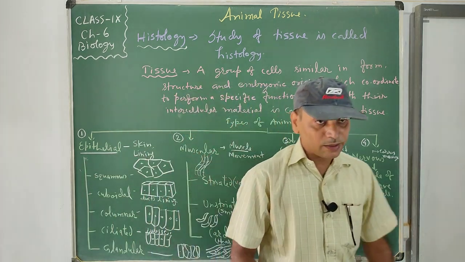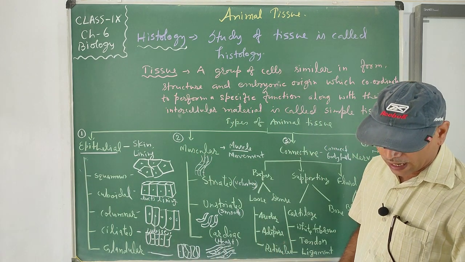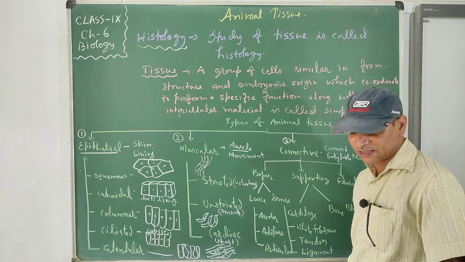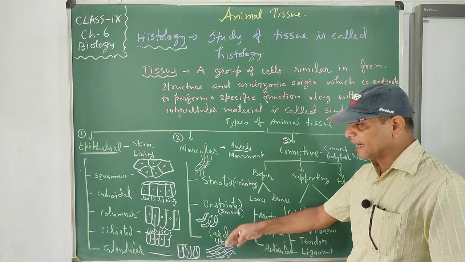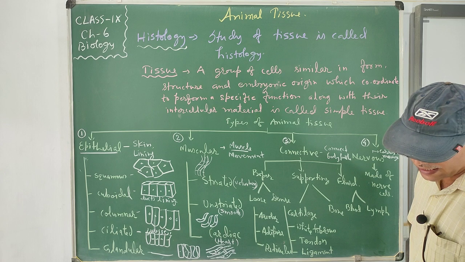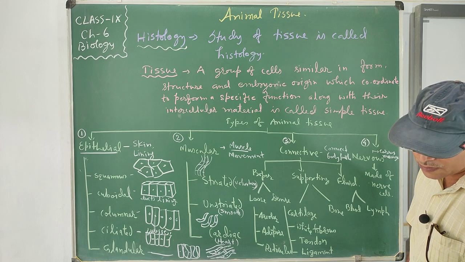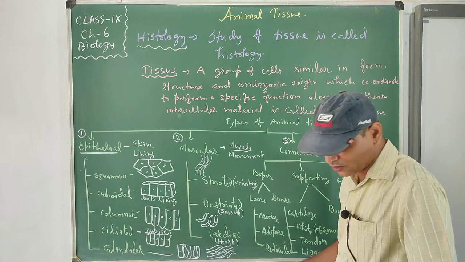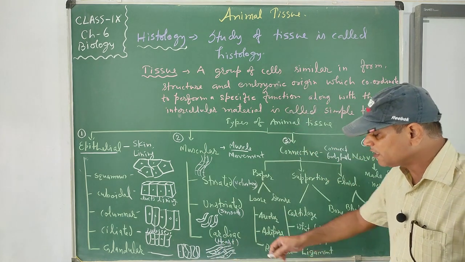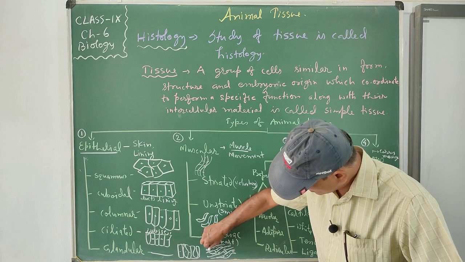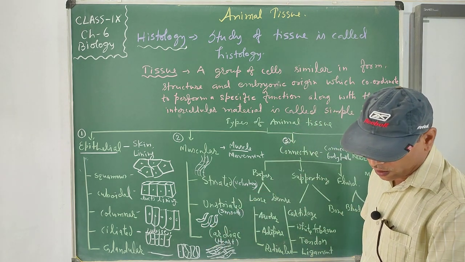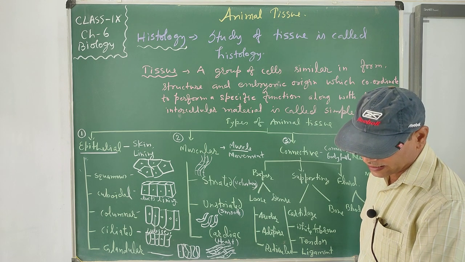Heart muscles are present in the heart only, and they consist of fibers arranged in a three-dimensional network. The cells are connected to each other by specific zigzag junctions. It means they are not properly arranged. They are arranged in a zigzag way and have a branched structure, called the intercalated disc.